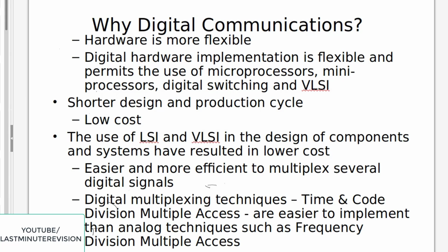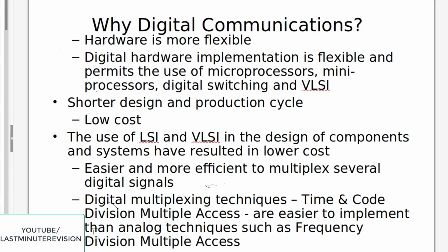Now other points on why digital communication. Our hardware is more flexible, whereas with analog the hardware is not that flexible when compared to digital. Digital hardware implementation is flexible and permits the use of microprocessors, minicomputers, digital switching and VLSI. With the help of all this, you can easily implement digital communication.